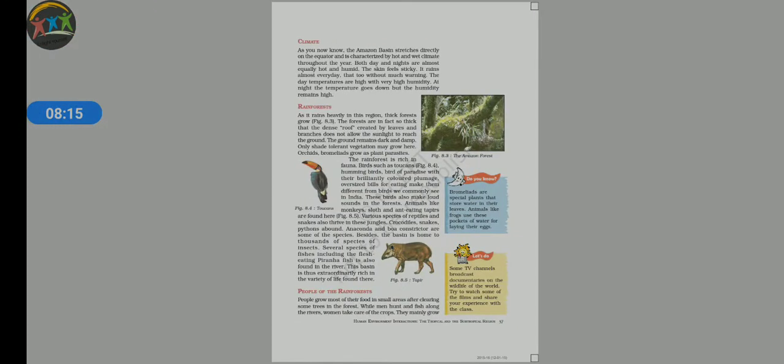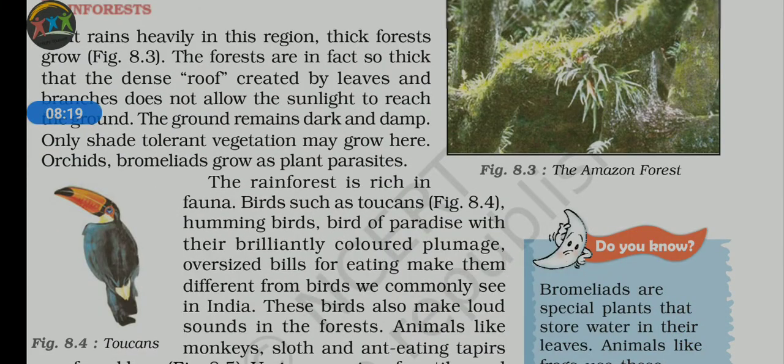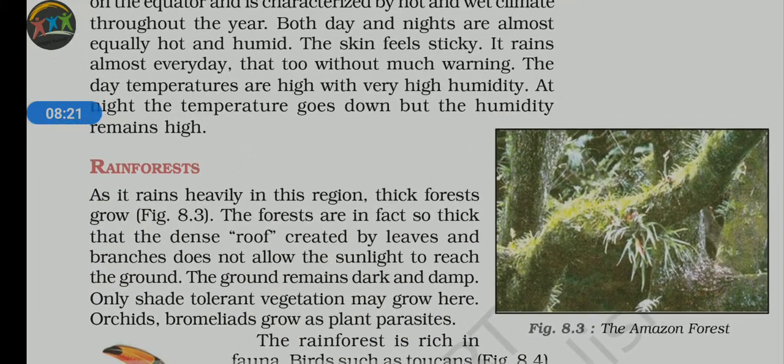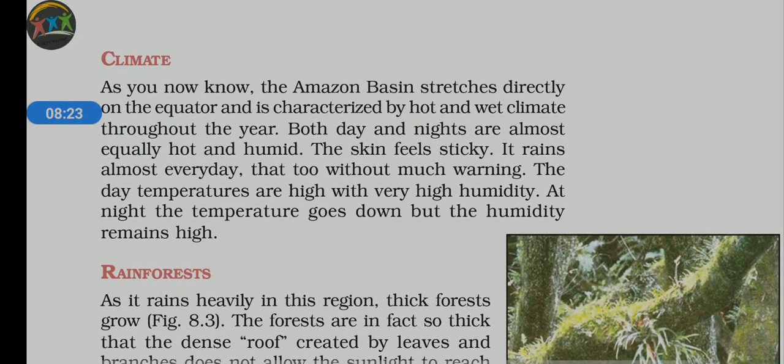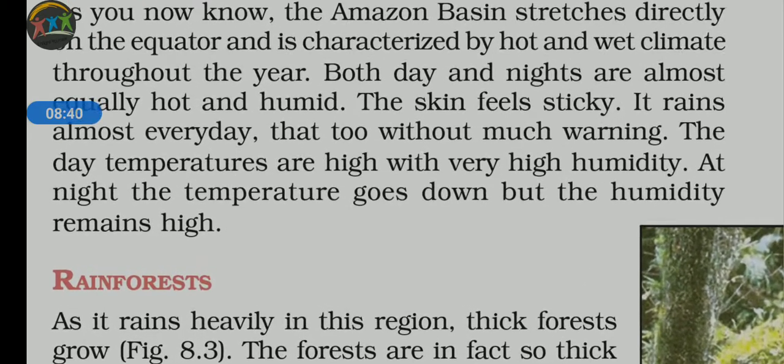Next, we are coming to the climatic condition. Already I have emphasized that. It is a rainforest region. Here we have excessive rain, with hot and humid conditions. According to your textbook, the Amazon basin stretches directly on the equator and is characterized by a hot and wet climate throughout the year.